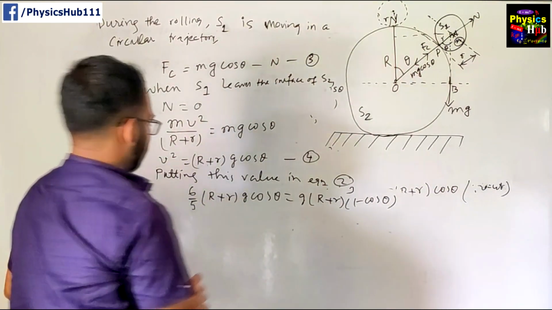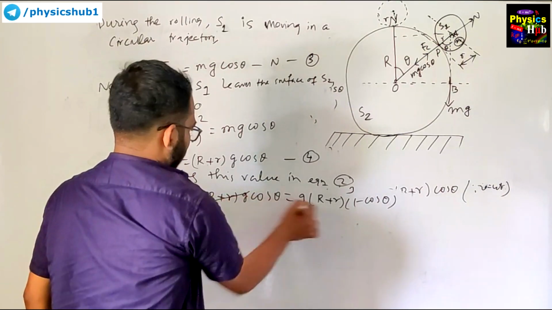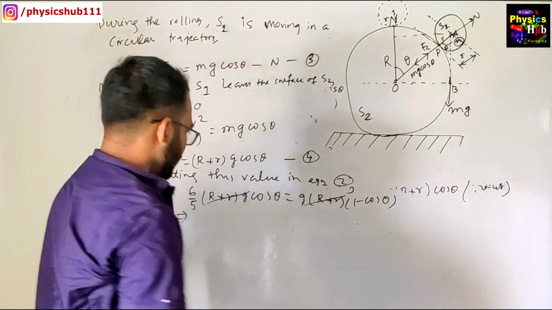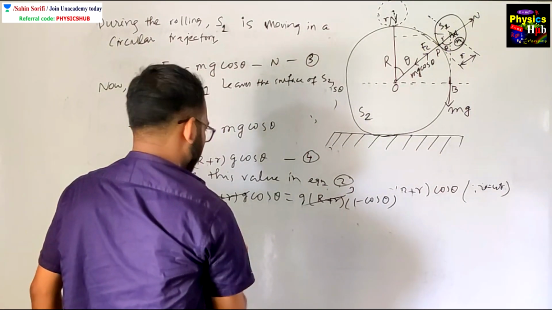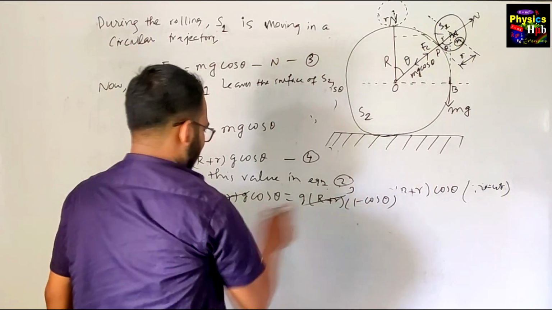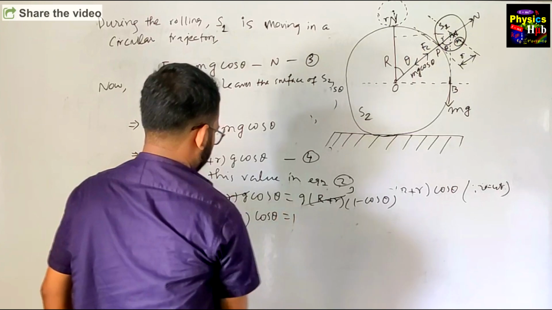Now this will give us an interesting result. (R plus r) into g gets cancelled from both sides, and we get 6 by 5 plus 1 into cos theta equal to 1.